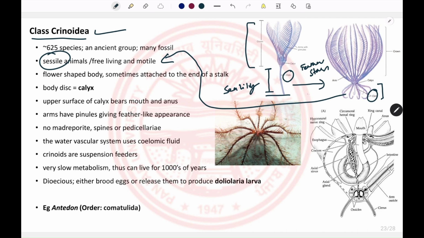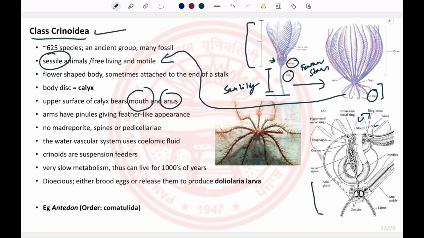Their body has a central disc that is known as the calyx. And this calyx bears both mouth as well as anus on a single side. So if this is the TS of a feather star, the mouth as well as the anus lie on the same side of the body disc.